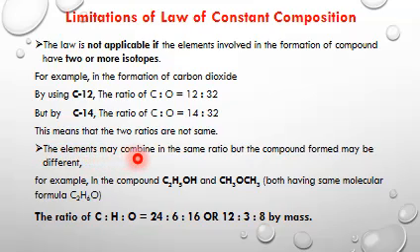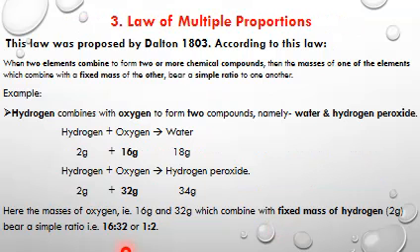The elements may combine in the same ratio, but the compound formed may be different. For example, in the compound ethanol C2H5OH and dimethyl ether CH3OCH3, both having same molecular formula C2H6O, the ratio of C to hydrogen to oxygen is 24:6:16 or 12:3:8 by mass.